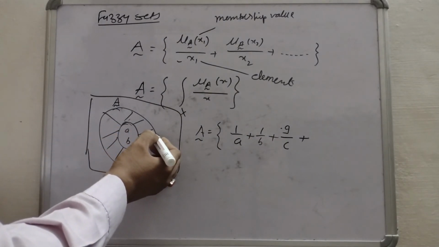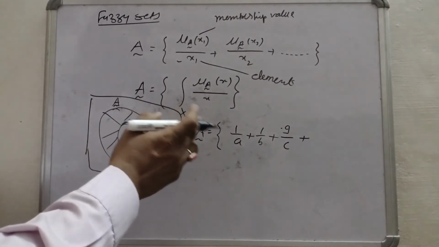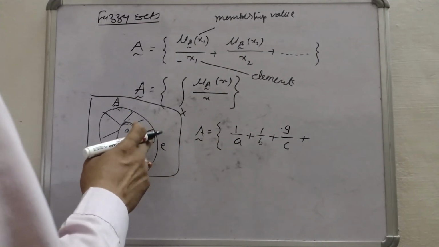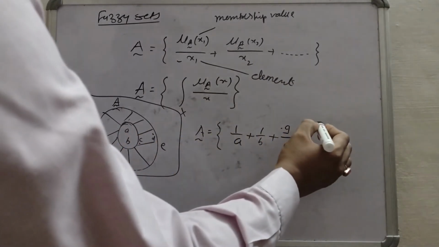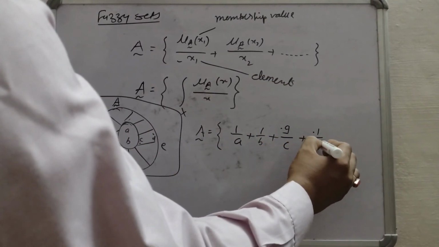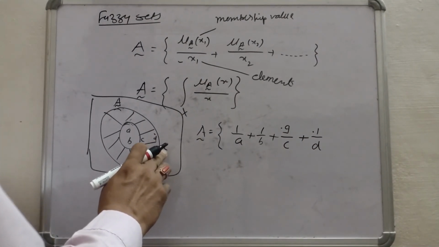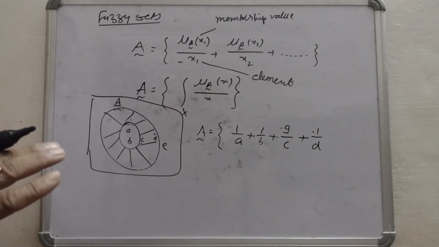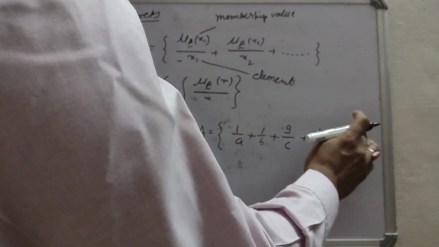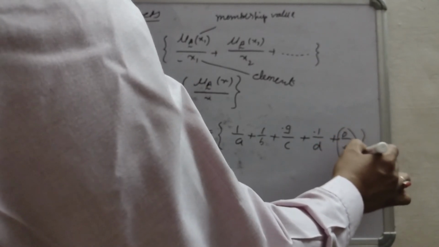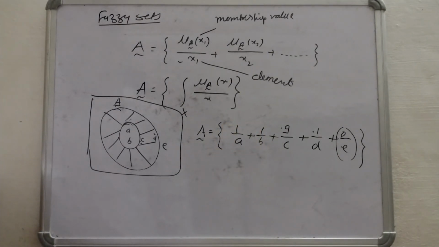And for D, this element is at the outer region of the shaded part, or you can say it is near to zero membership, so maybe it is 0.1 upon D. And for E, since it is zero membership, you may write plus 0 upon E, or it is up to you; if you don't write it, it's okay. So in this way we can define fuzzy sets.